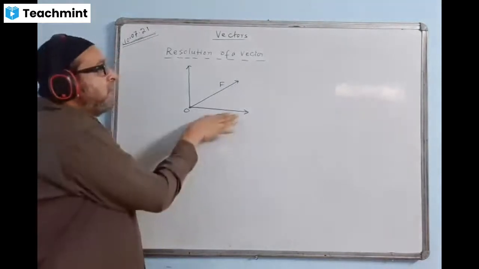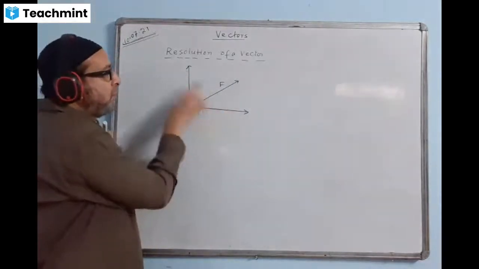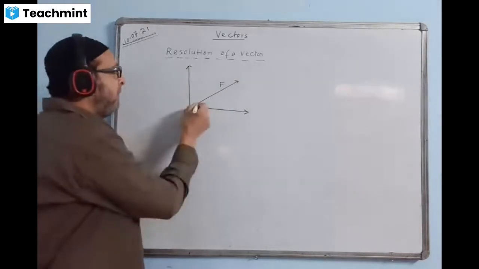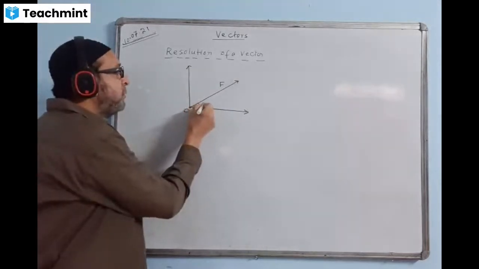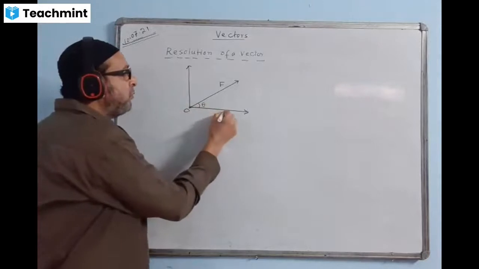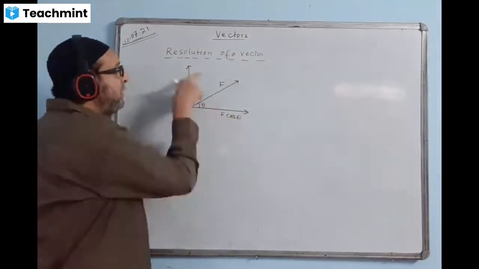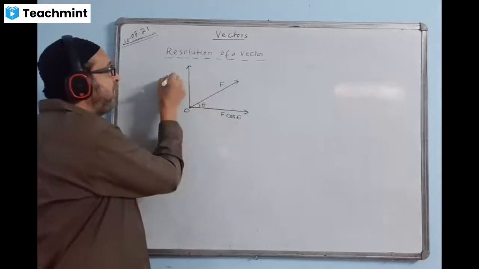Now, what should be the value of these two components? That depends upon the angle. If here is the angle theta, suppose this component will come in cos form. We write here F cos theta, and this one, multiplied by sin theta, will come here.